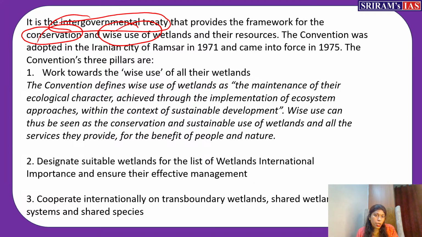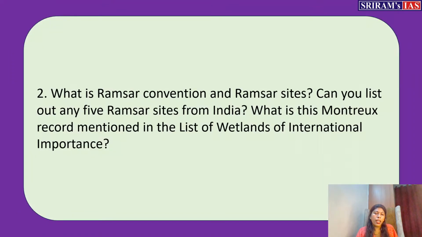This convention was proposed or adopted, in other words, in the year 1971, but it came into force in 1975. And it stands on 3 pillars. So when you write the answer, this has to be focused. They have asked what is the Ramsar Convention. So you have to say this is the one and only intergovernmental convention existing in the world to safeguard the most unique ecosystem called wetland. This convention was adopted in the year 1971 and came into force in 1975. This much is enough.